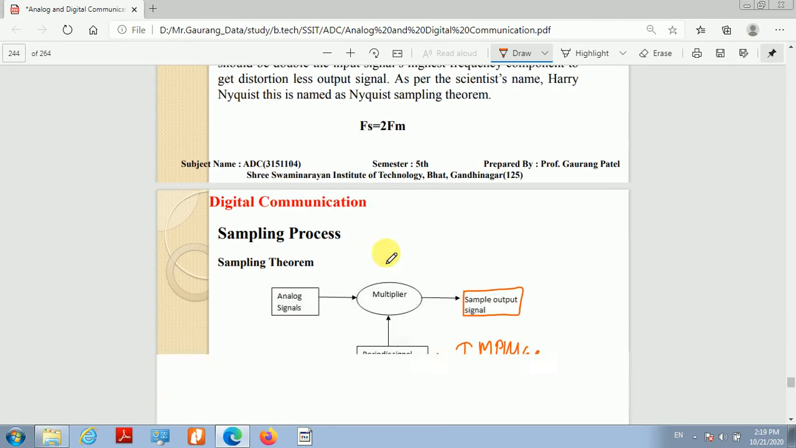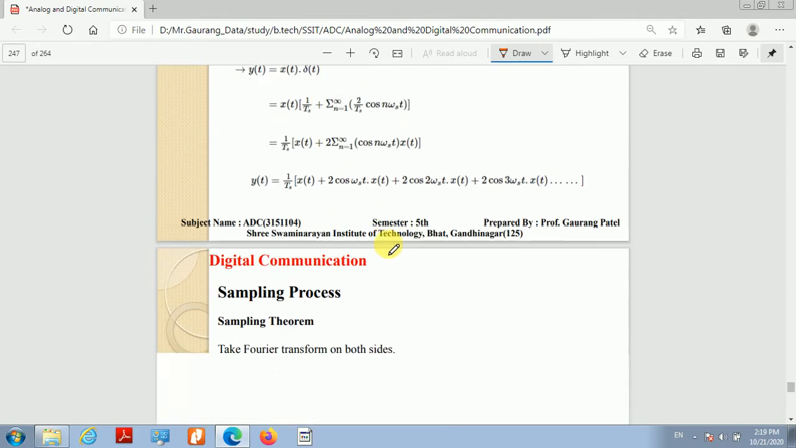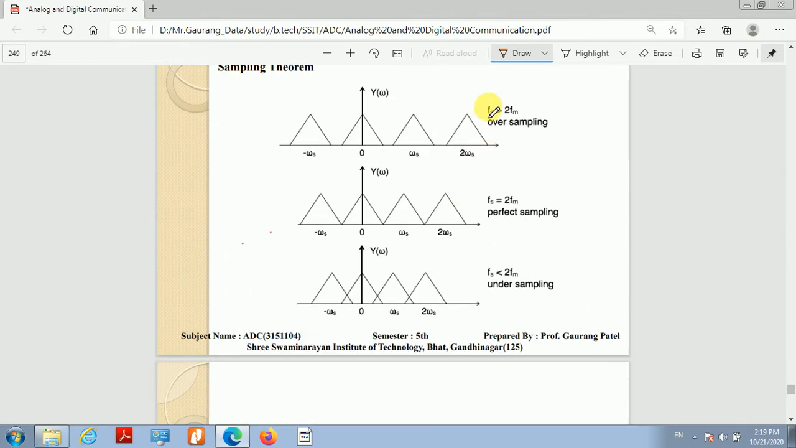We have discussed three different cases for this. If we sample the signal at a frequency greater than twice fm, that is oversampling, then there is no distortion in the signal. If we sample at fs equal to twice fm, which is known as perfect sampling, then also there is no distortion. This condition, fs equal to twice fm, is known as the Nyquist rate, as we mentioned in the last class.